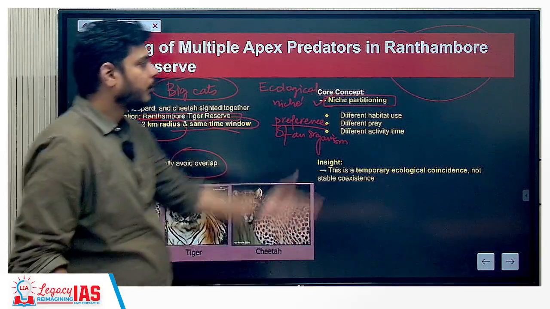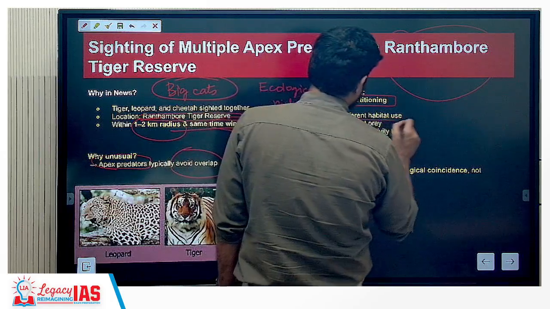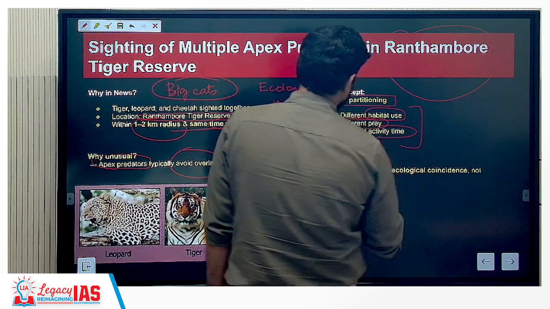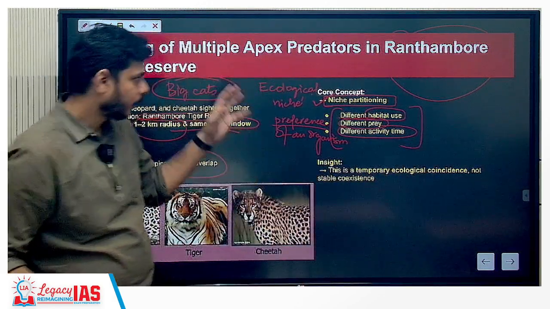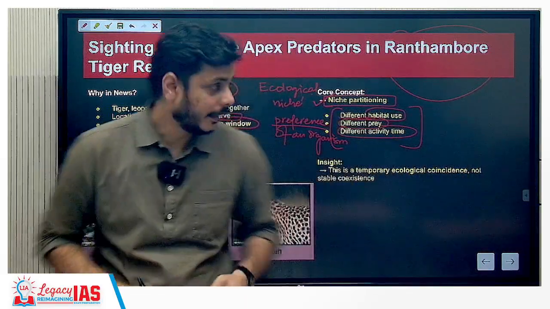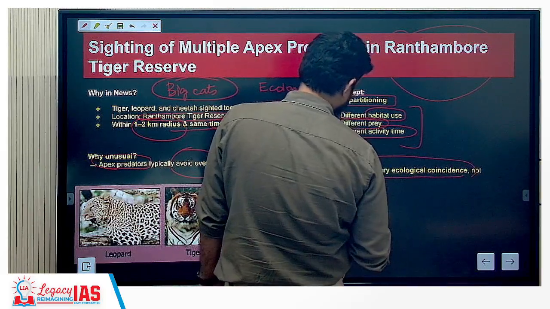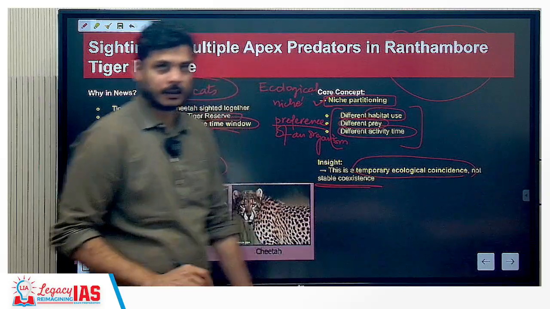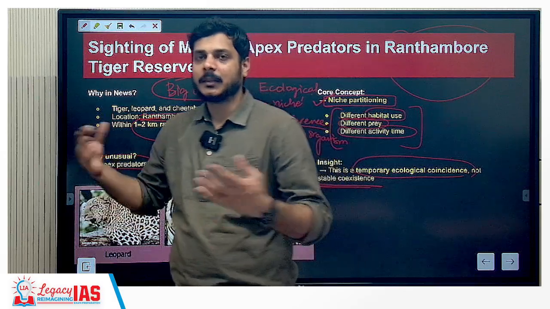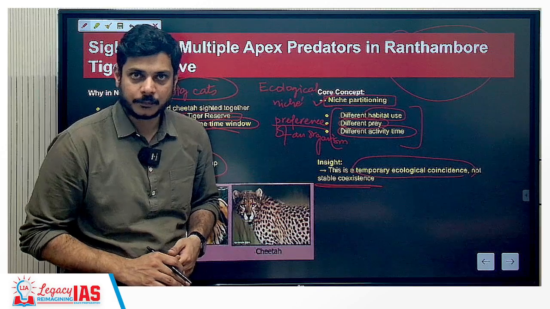Niche partitioning, what is niche partitioning here then? Niche partitioning means that there has to be different habitat use, different prey, and different activity time. The insight here is to understand that it is a temporary ecological coincidence, but not an indicator of stable coexistence. What this is trying to tell you is that it is not talking about coexistence. That means maybe they have adapted to certain types of conditioning where the niche is overlapping for them.